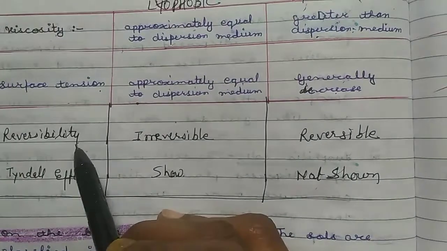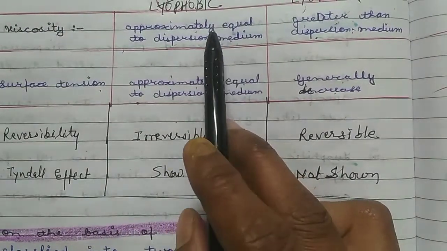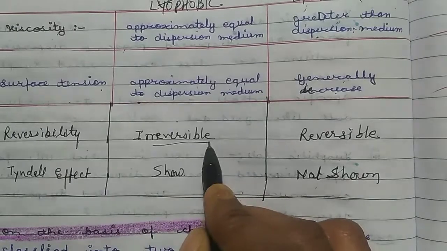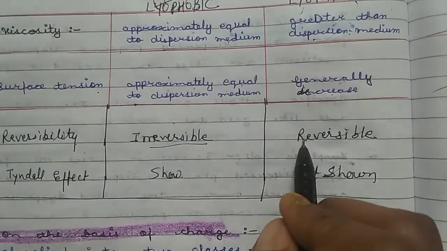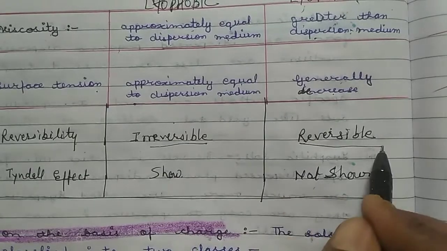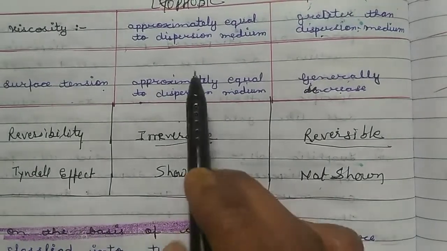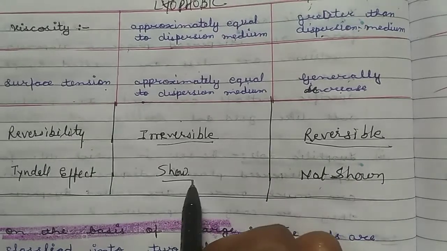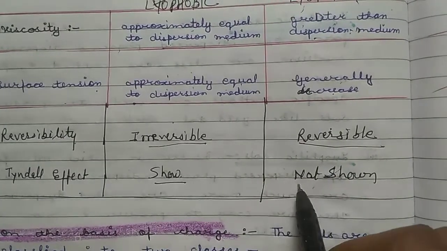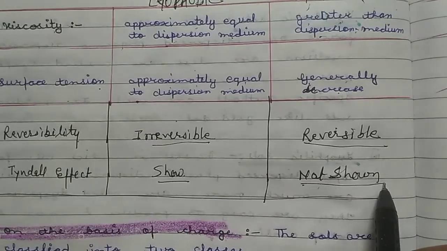Reversibility: I have told you that lyophobic sols are irreversible in nature, while lyophilic sols are reversible in nature. Tyndall effect: lyophobic sols show the Tyndall effect, while lyophilic sols do not show the Tyndall effect.